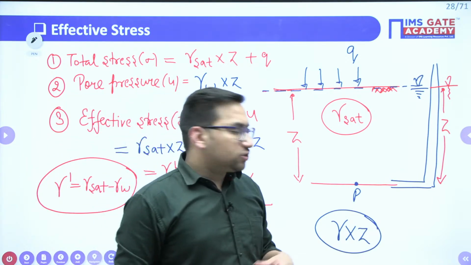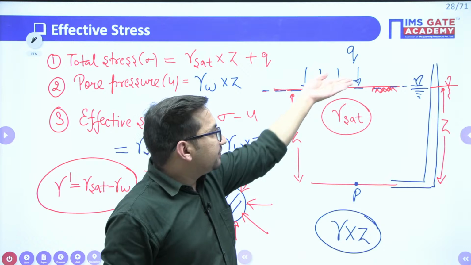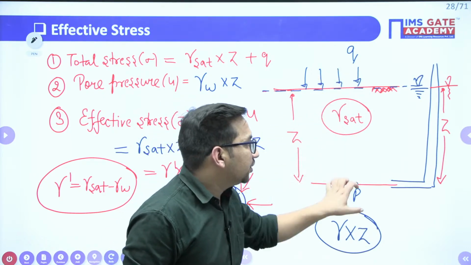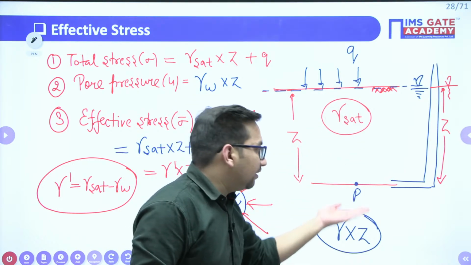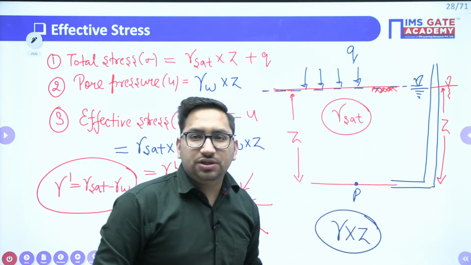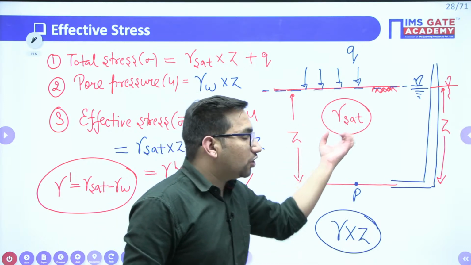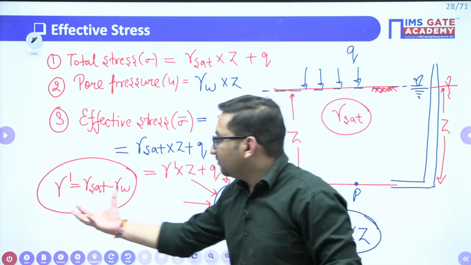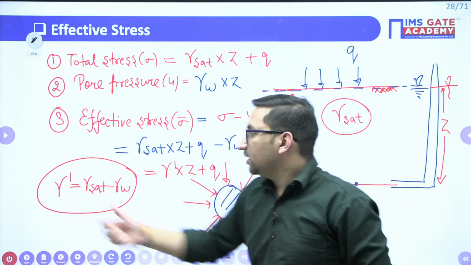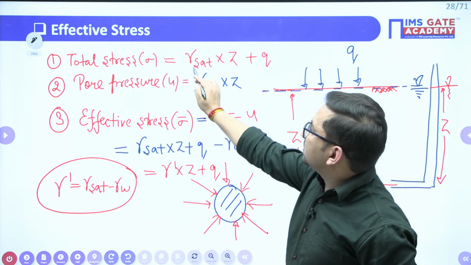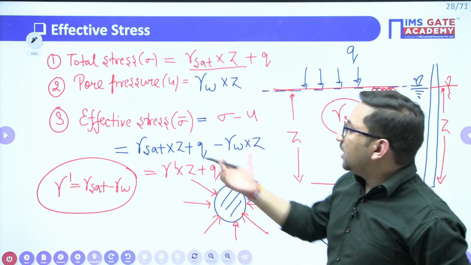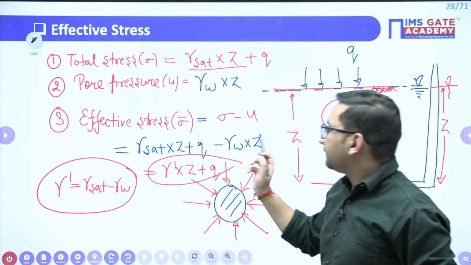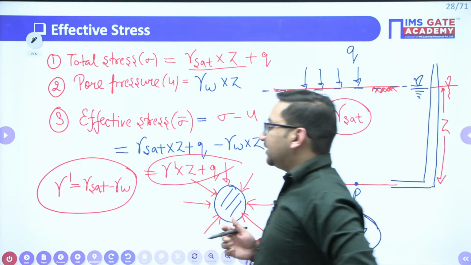Or also we have explained previously that if there is water at this particular level, this particular soil having a weight due to this saturated weight, but there will be one buoyancy force in upward direction, right? So your weight of solids is going to get decreased, and it will be given by the submerged unit weight of soil. So here you can see when you have taken the total stress, it was gamma saturated into Z. But when you are taking into account the effective stress, it is your gamma submerged into Z. Clear? So this is how we calculate the effective stress.